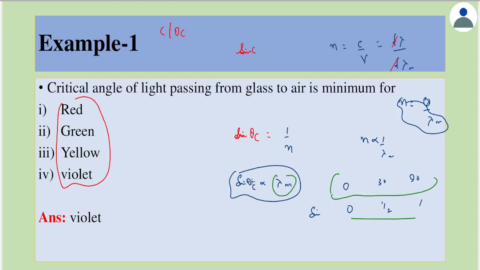In VIBGYOR, in this order, violet has the least wavelength and red has the highest wavelength. Since the critical angle goes directly as the wavelength, violet would have the minimum critical angle. Thank you.